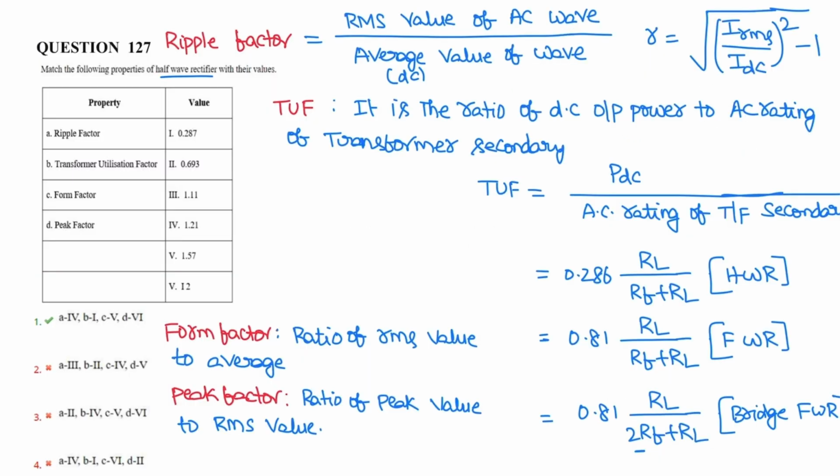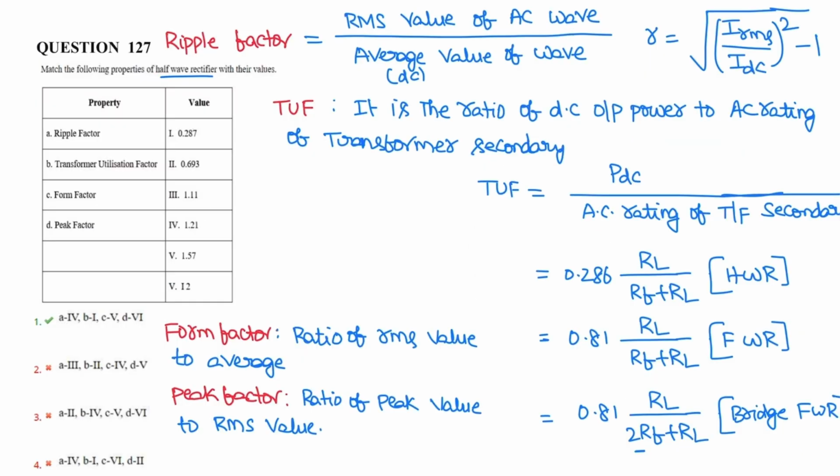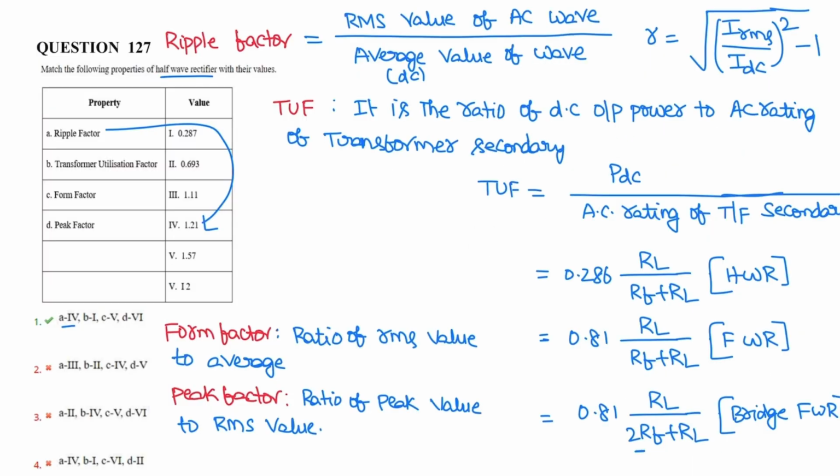Now as per the question, the ripple factor of half wave rectifier is... sorry, form factor is 1.57, ripple factor is 1.21. So A is 4. Transformer utilization factor TUF for half wave rectifier is 0.287 and form factor is 1.57.